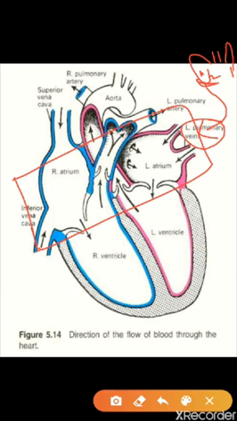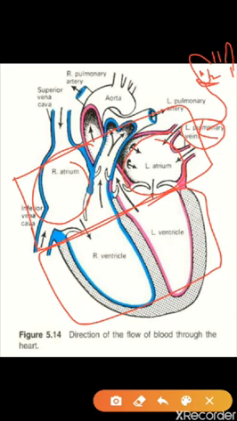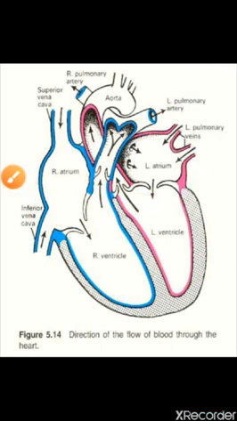The right side is the right atrium, and the left side is the left atrium. In the lower side we can see two chambers: the left one is the left ventricle and the right one is the right ventricle. So the upper ones are the atria and the lower ones are the ventricles.